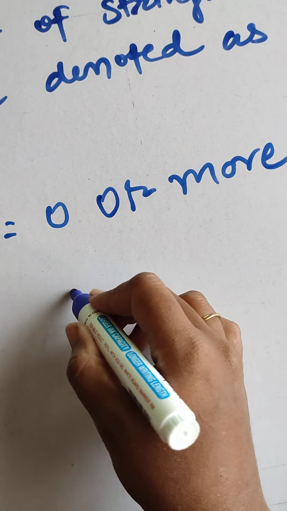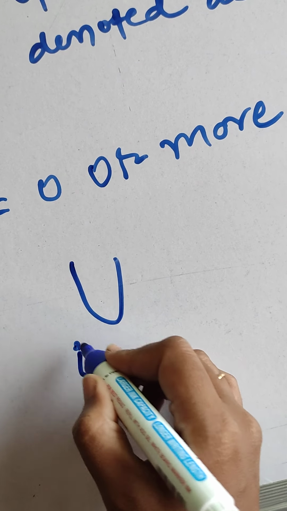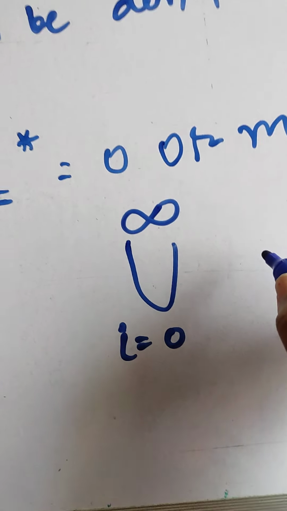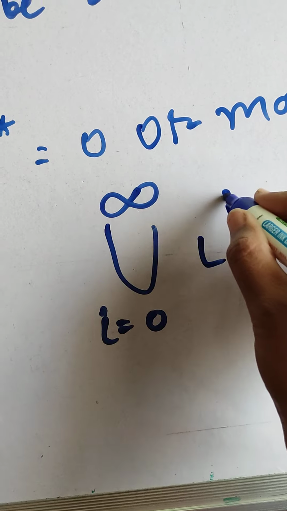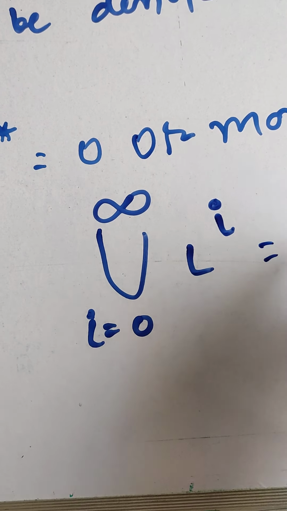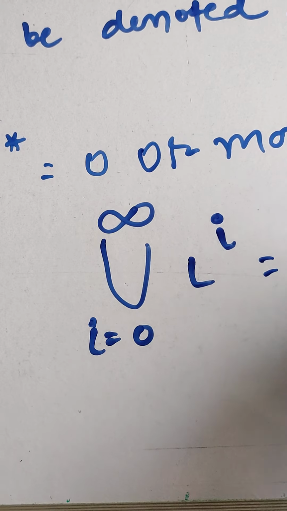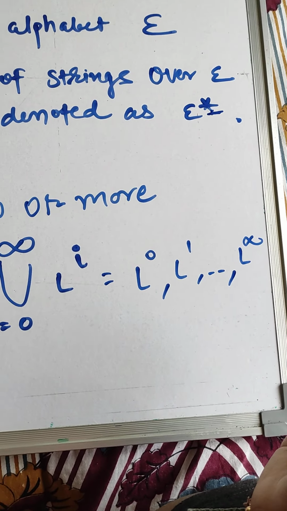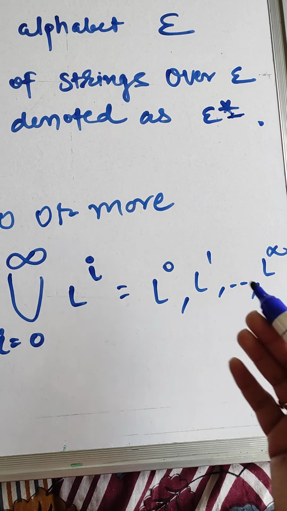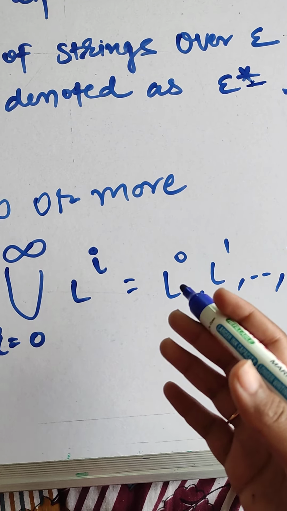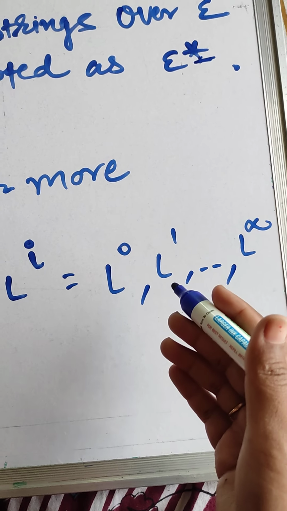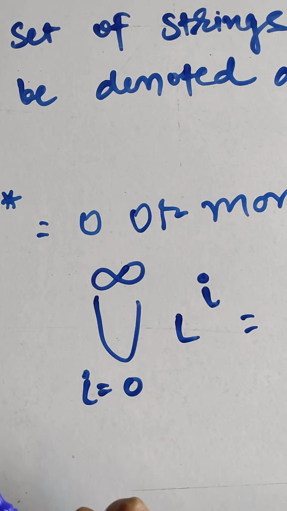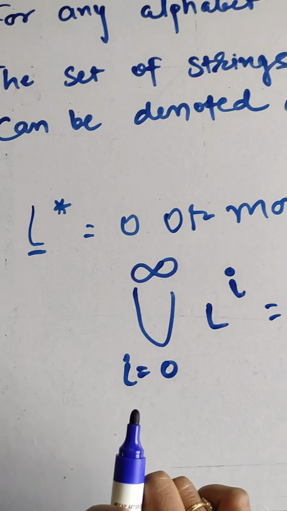It means the union over i equal to 0 to infinity of L raised to i, meaning L raised to 0, L raised to 1, up to L raised to infinity. L raised to 0 means the language may occur or not, that is not decided. The language can not occur, the language can occur, and the language can occur multiple times also. So 0 or more means either it will occur or not.